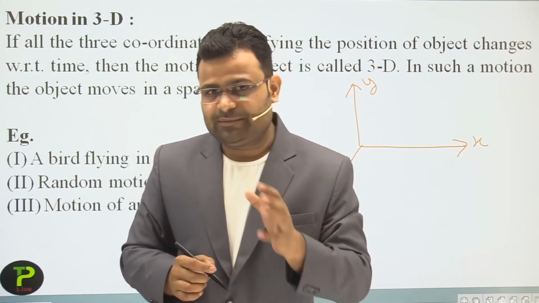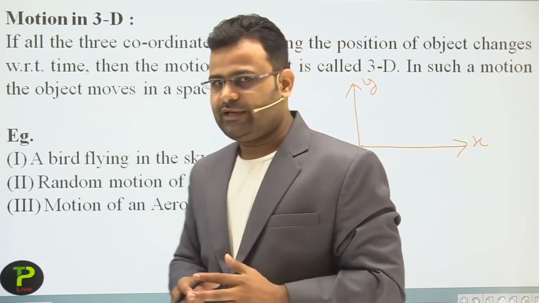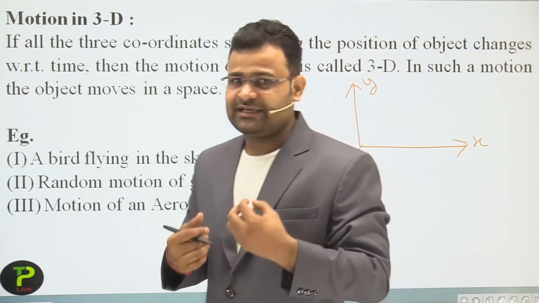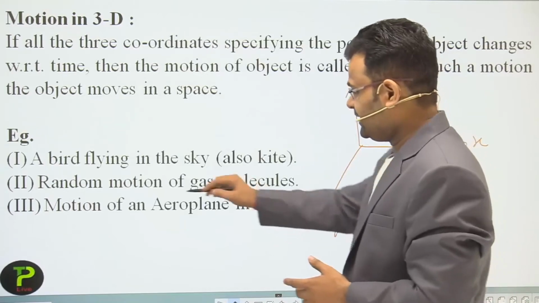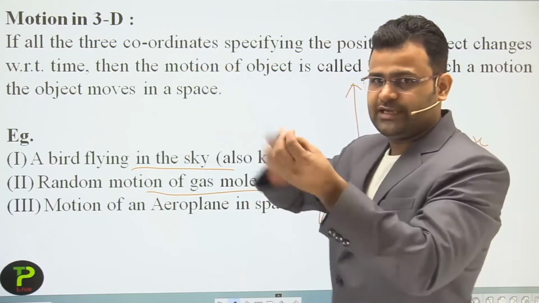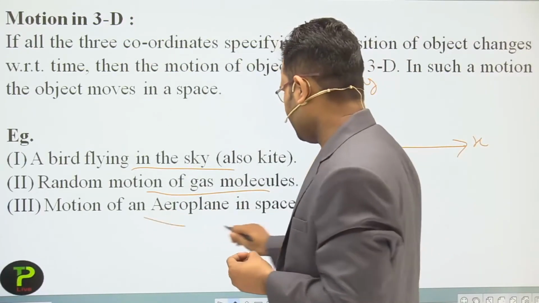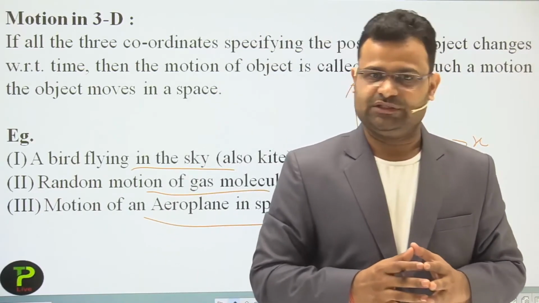So dear friends, that type of motion is a three-dimension motion. I hope you try it in your room and understand. Examples are a bird flying in the sky, the random motion of gas molecules, and the motion of an aeroplane in space. All are three-dimension motions, students.